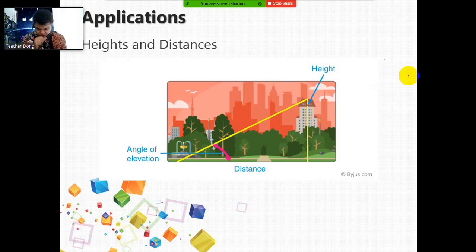As you can see in the illustration, if you are in a 10th floor building and you look down, that is already trigonometry if you are measuring the line of sight or the distance between your eye and the ground, because it already forms a triangle. So for as long as it talks about heights and distances, you can see trigonometry.